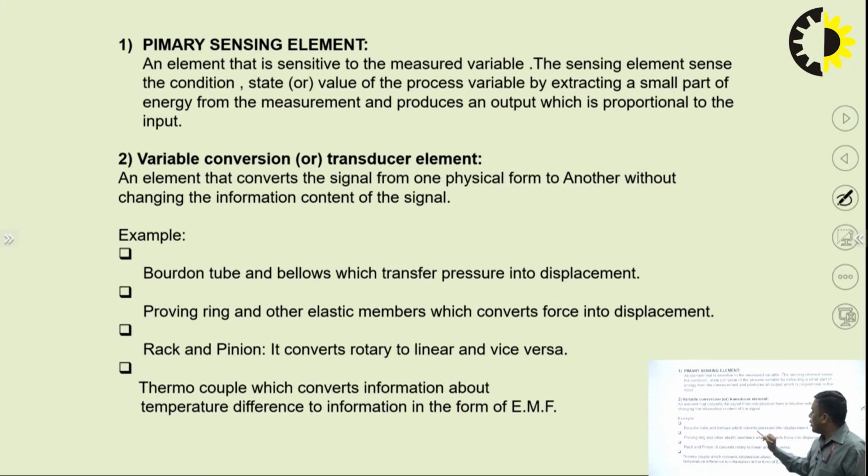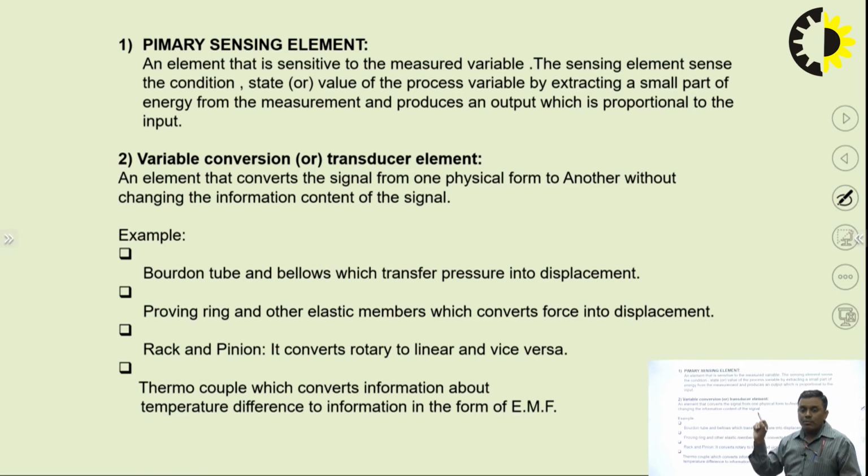Examples are the Bourdon tube and bellows, which transfer pressure into displacement. This can be one. So pressure is being converted into displacement. Proving ring and other elastic members convert force into displacement. So we are sensing the force, which is getting converted into displacement. We are sensing the pressure, which is getting converted into displacement. We are sensing the temperature, which is getting converted into the rise of the mercury in the thermometer. So this is the variable conversion element.